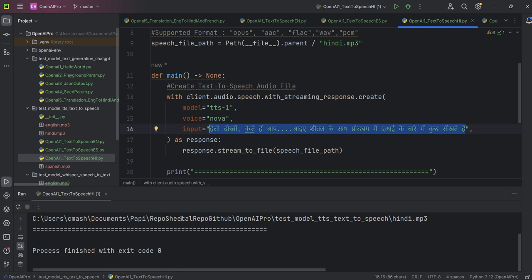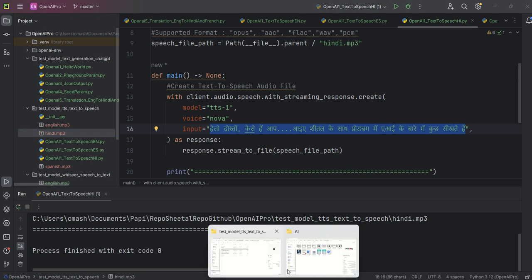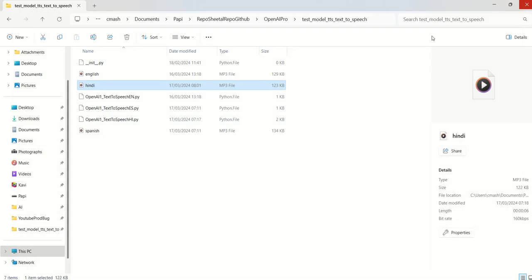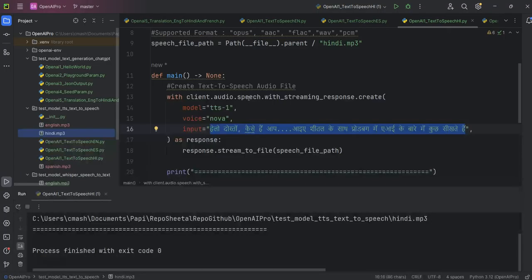So if I run this code, the hindi.mp3 file gets generated. It is already there, so it has been overwritten. Now I can hear this file. If I run it, now I can hear a Hindi voice here. So the MP3 file has been generated.